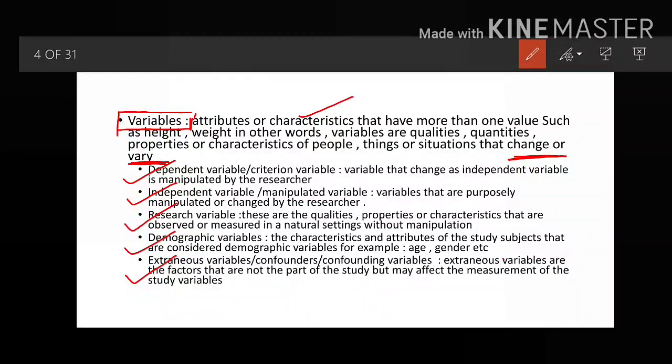Now moving on to the independent variable. Independent variable, you can call it the manipulated variable. Now manipulated variable itself is telling you that you are manipulating something. So the manipulation in this particular example is the video assisted technique that you are using to increase the knowledge, practice or skill of the nursing officer. So this is independent variable. So variables that are purposely manipulated. Purposely I am manipulating this particular thing so that I can see the increase or decrease in the knowledge of the nursing officers.